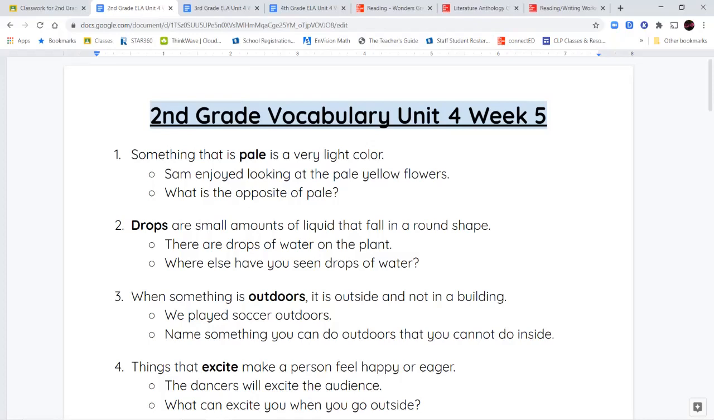Now, before I do that, I do want to tell you that this week's work is going to focus on poetry. So you're going to see some poetry words. A lot of our reading is going to be poetry related.